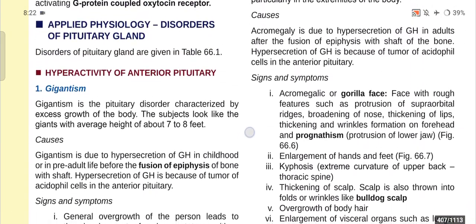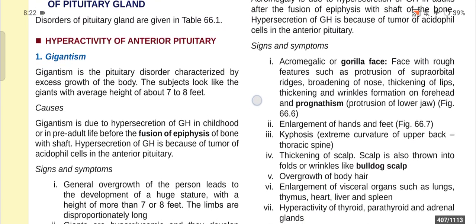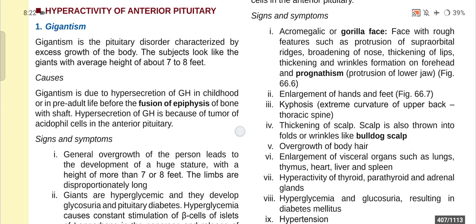So now in today's video we will discuss only the hyperactivity of the anterior pituitary. First of all, gigantism. Gigantism is the pituitary disorder characterized by excess growth of the body. The subject looks like a giant and the average height is about 7 to 8 feet.